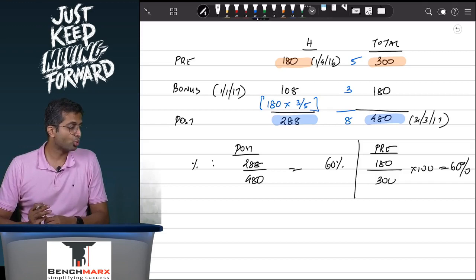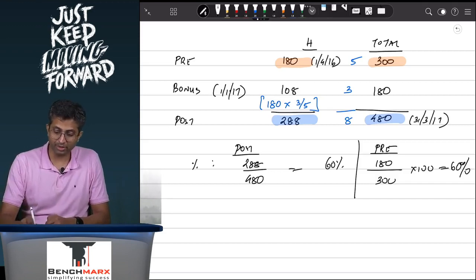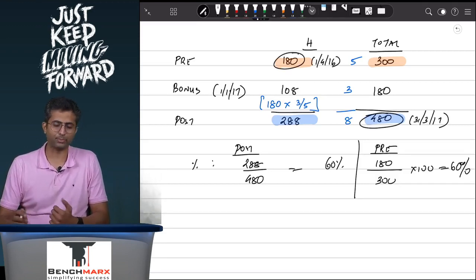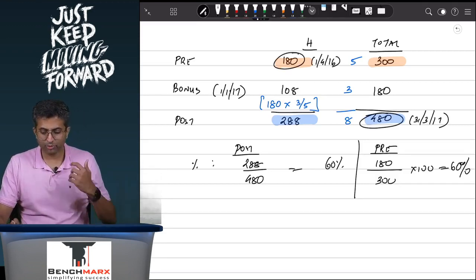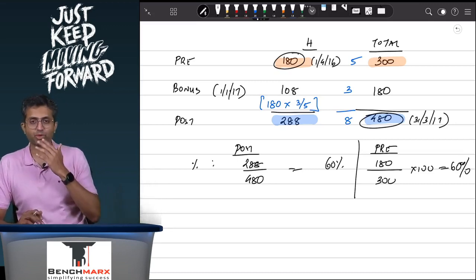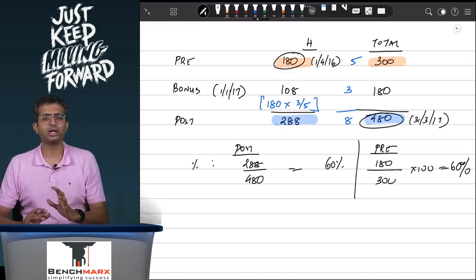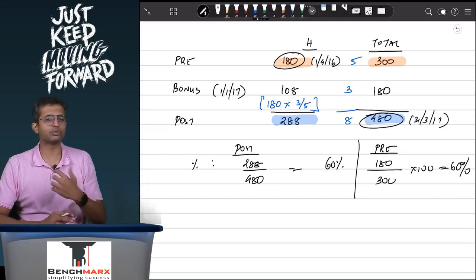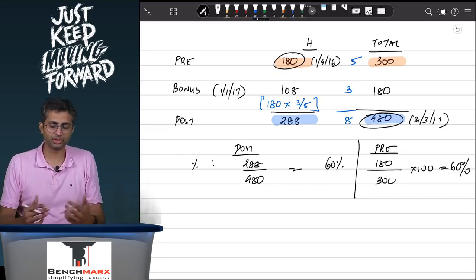So this is what we meant when we said that in bonus, you have to be careful in the stake calculation. You cannot compare 180 with 480, they are not apples to apples. So your working will be done based on a 60% stake. If you wrongly take 180 and 480, the examiner will not even evaluate your solution further.